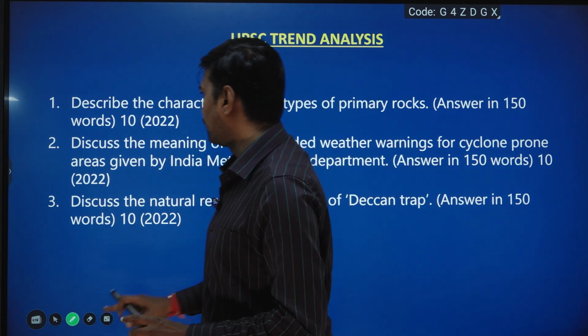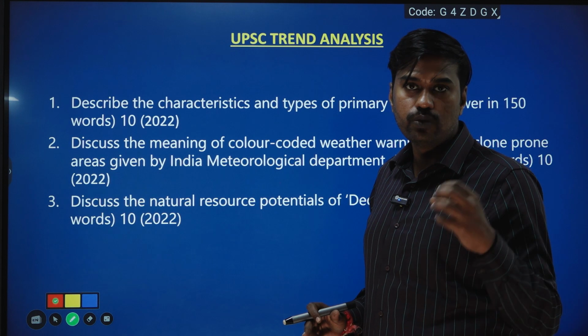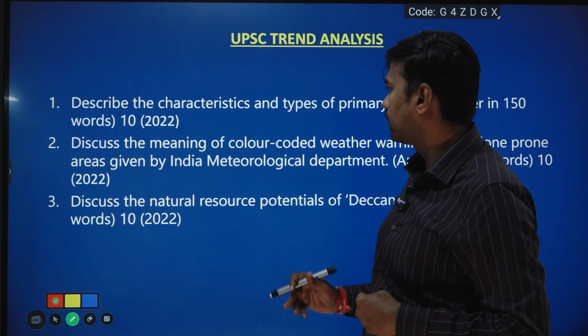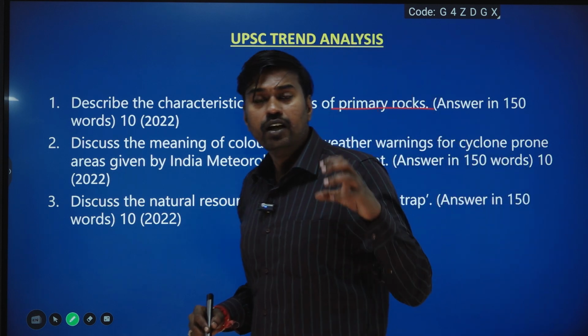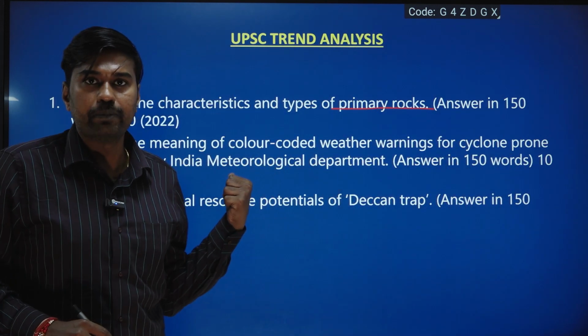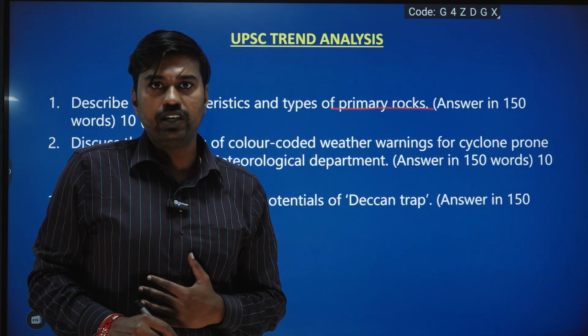If you see here, as we have discussed already, the most important areas which students should give maximum priority for test number 9: they need to study about the rocks, because rocks come under the geomorphology chapter. In geomorphology, we have advised the students to study especially the landforms.